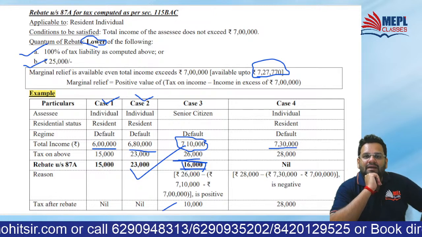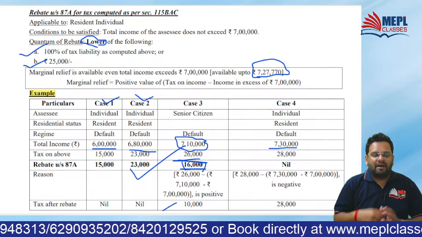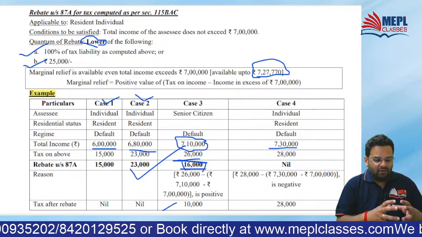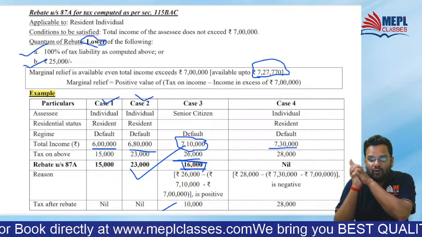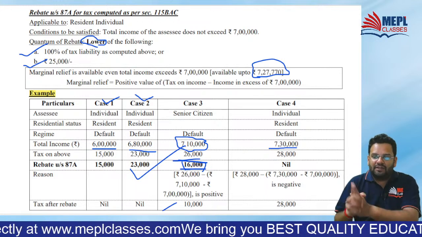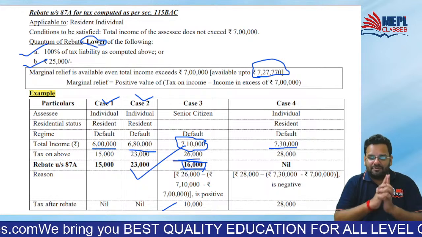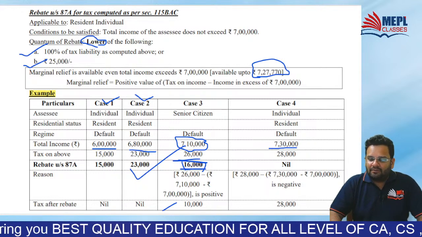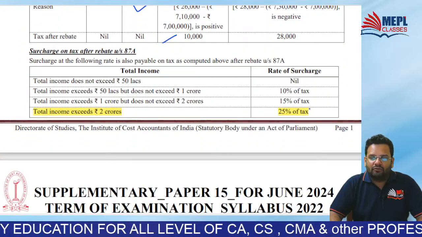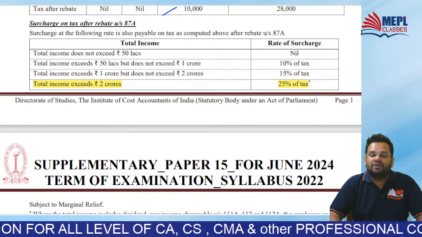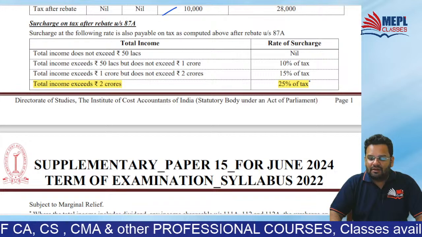Solve this question by way of default provisions. Default provisions means now 115BAC. So if they tell you to solve by 115BAC, you have to apply these slabs. Did you get it? And while applying these, you don't get many of the deductions and exemptions. Clear? Shall we go ahead?